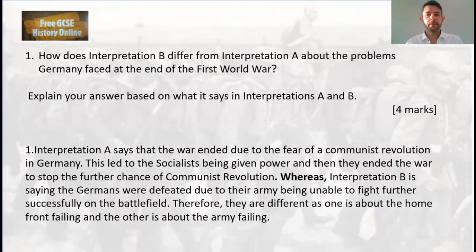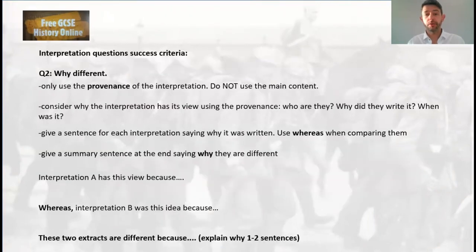Hopefully you found that relatively simple. And we can do the same exercise, if you like, with the question 2. So it's a why question. Only use the bit in bold, the provenance. Do not use the main content. It's wasting your time. Consider why the interpretation has its view. Who's the person? What are they writing about? When are they from? What's their purpose? Give a sentence for each about why it was written.